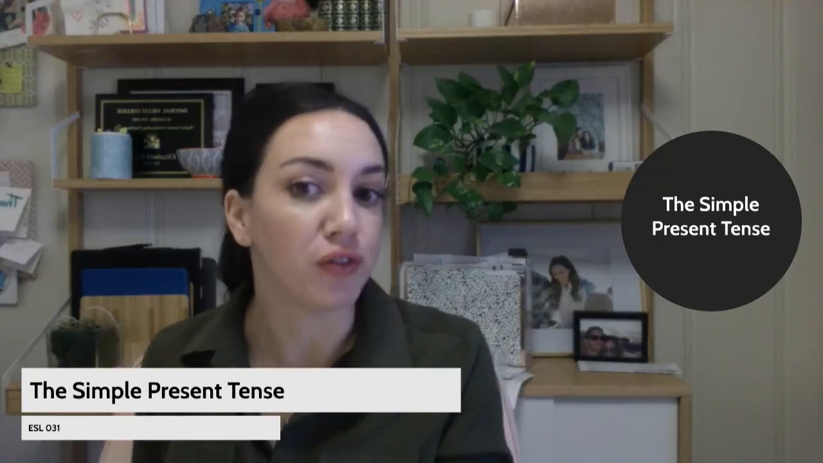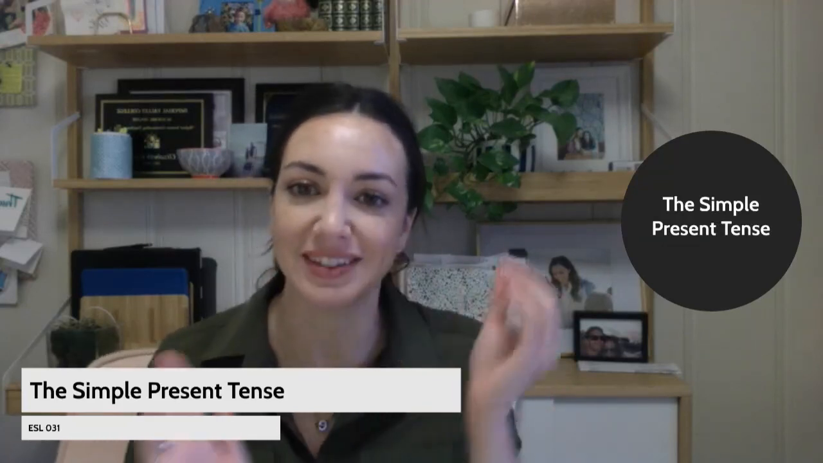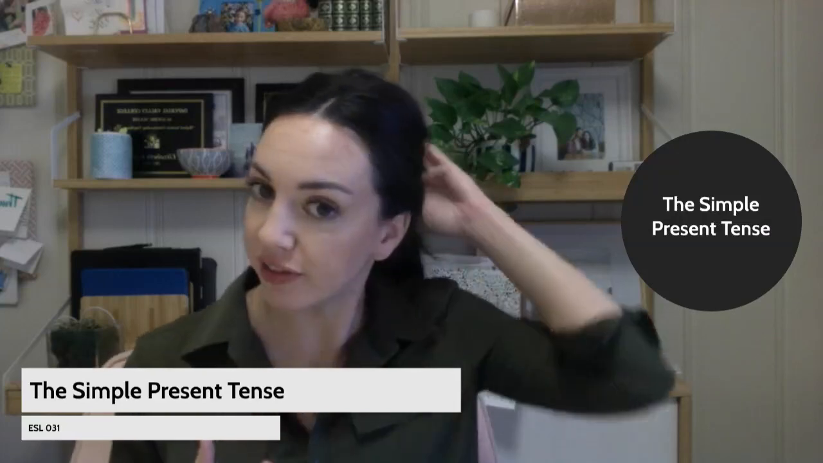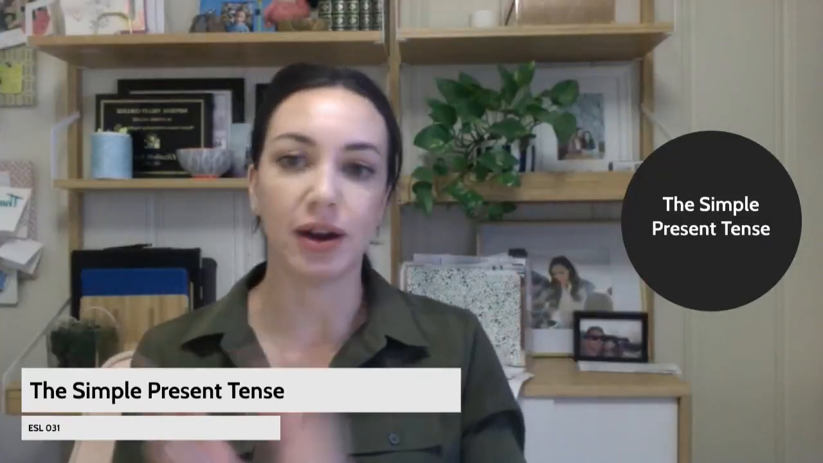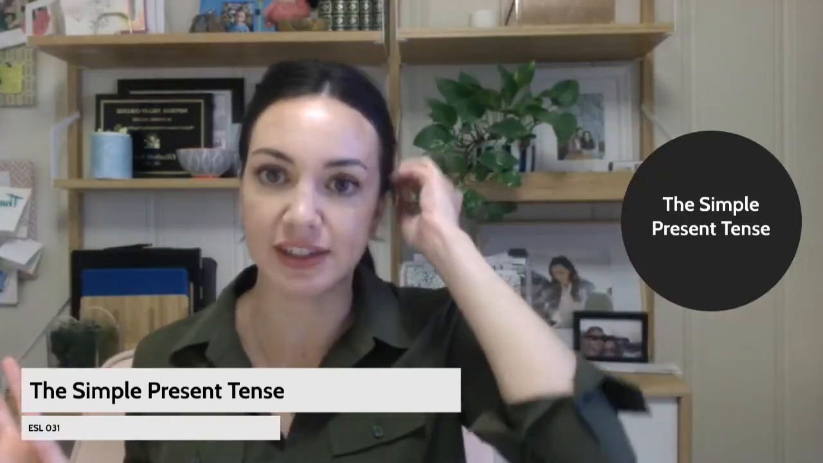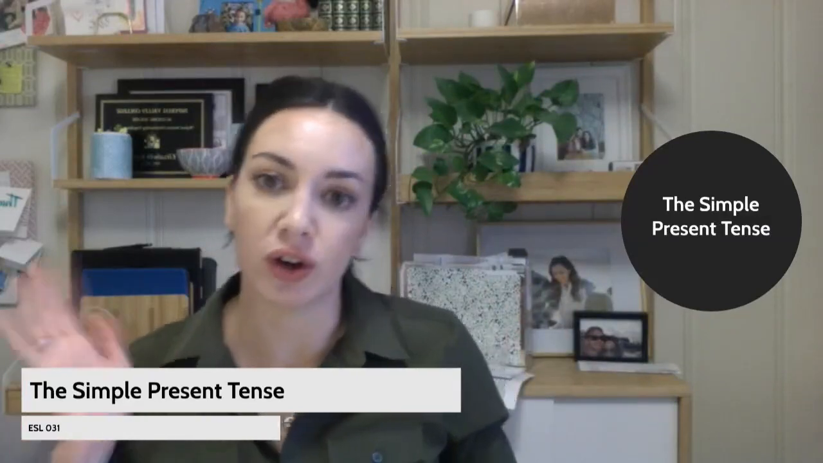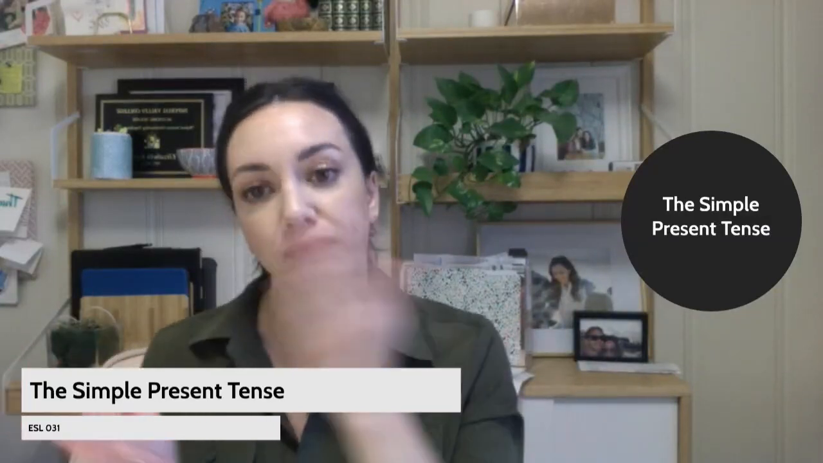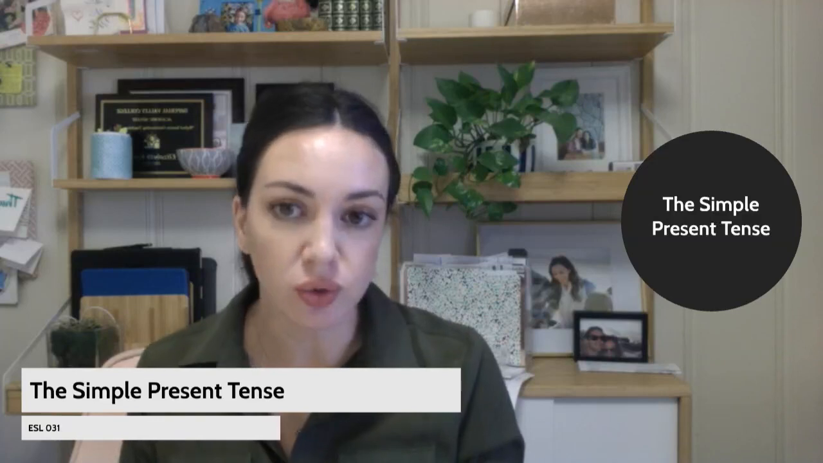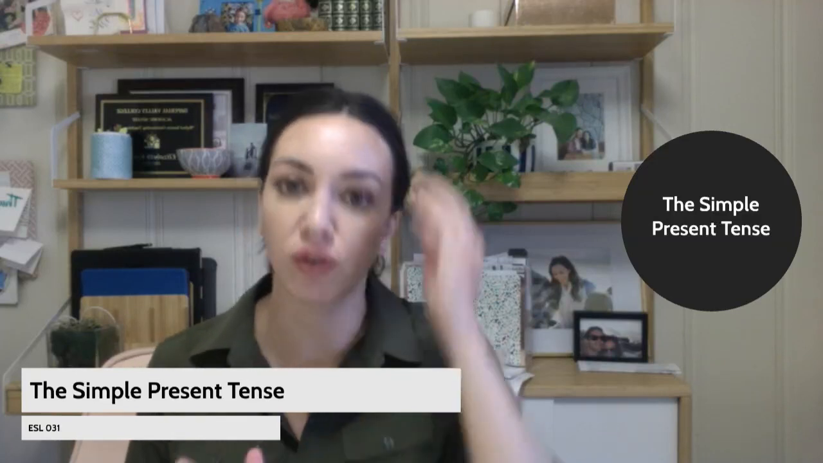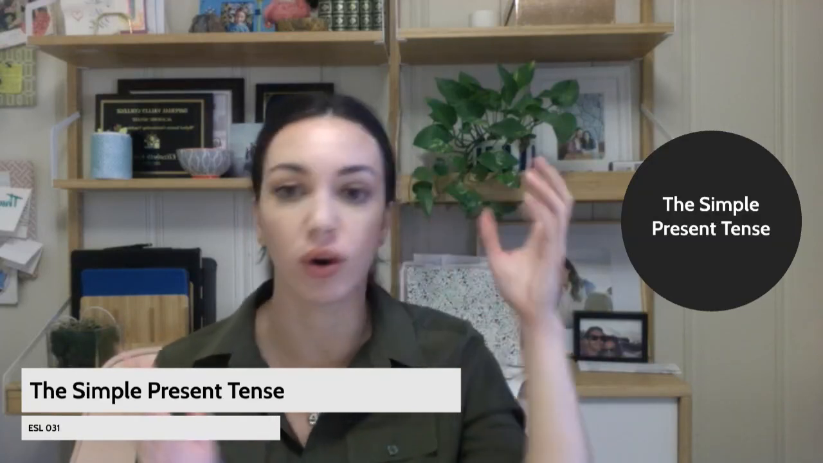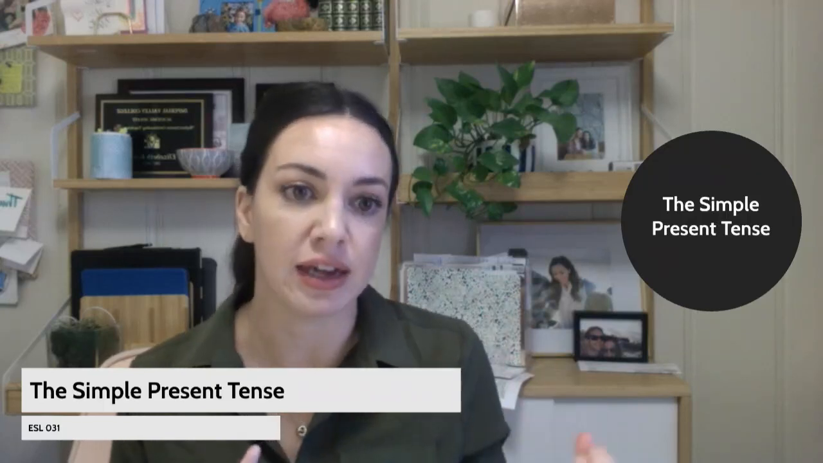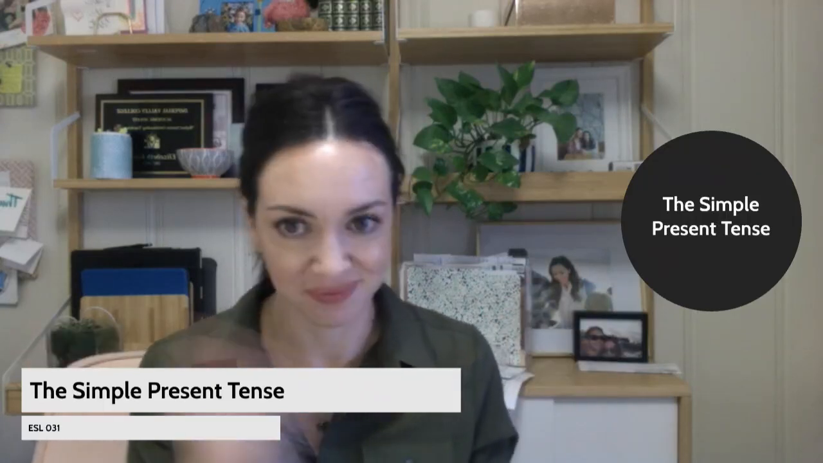I know we've been a little more focused the past 2 weeks on specifically to be and to have, and now I want to talk about the simple present tense in general. So we're going to go through functions, or when to use the simple present tense, form, or what it looks like for other verbs, and some examples. Here we go.